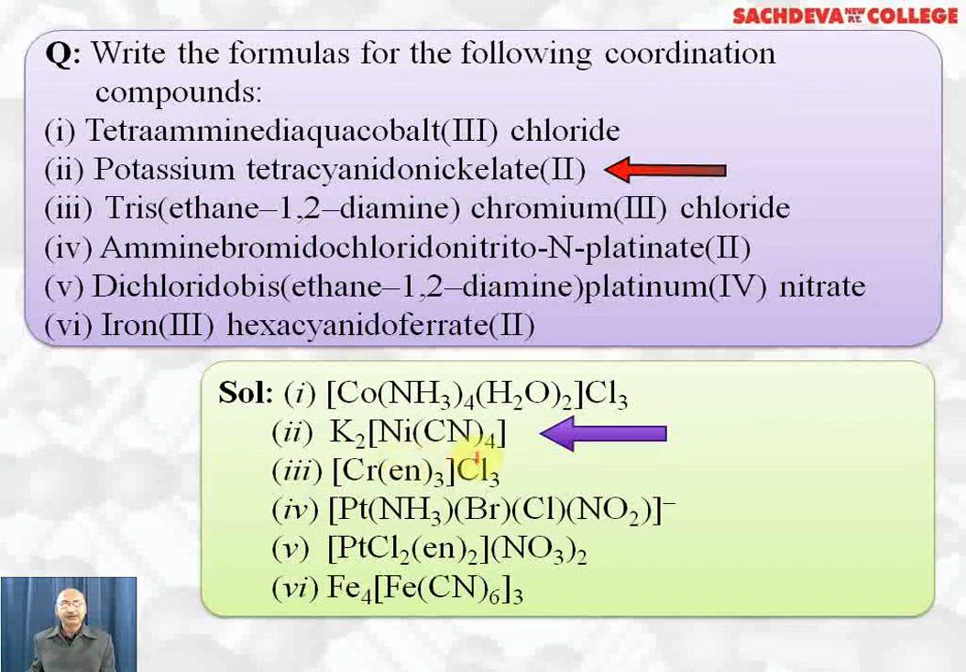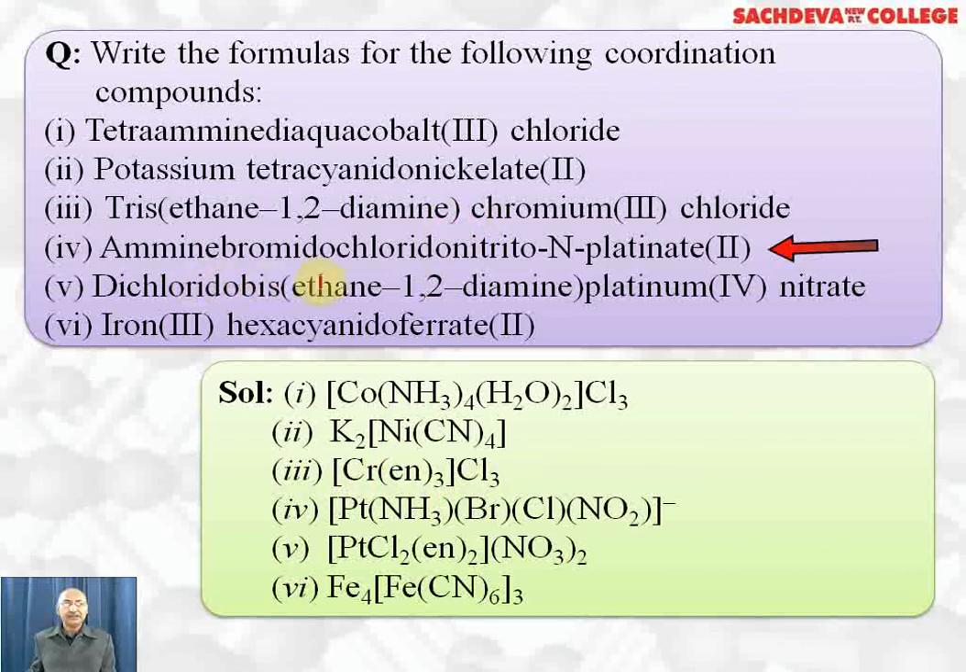K2 Ni CN 4 times. Nickel is +2, cyanide is -4, so -2 will be neutralized by K2. Next one, tris(ethane-1,2-diamine)chromium(III) chloride. Chromium is linked with 3 moles of ethylene diamine denoted by en. 3 is outside the bracket. Charge on chromium +3 is neutralized by 3 chloride ions.